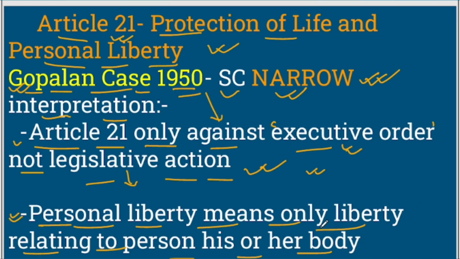How can personal liberty be only relating to a person, his or her body? So these two interpretations are a narrow interpretation by the Supreme Court, and this interpretation came in the year 1950.